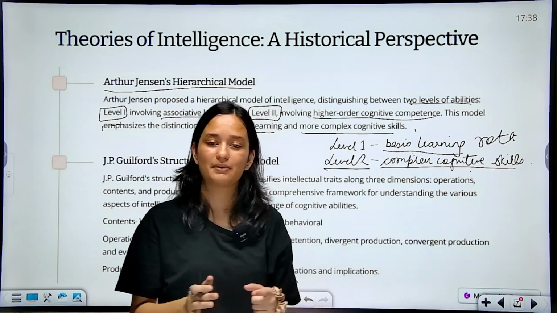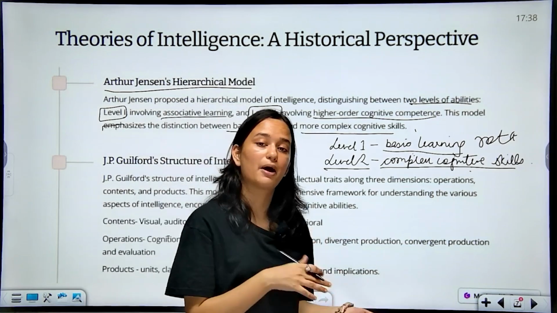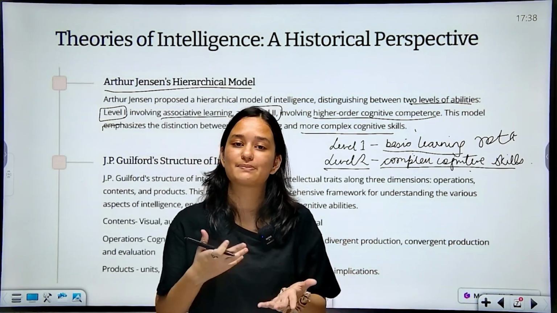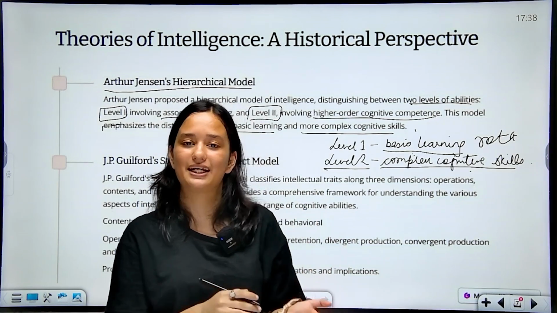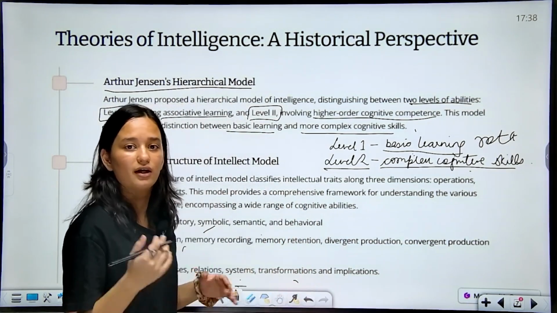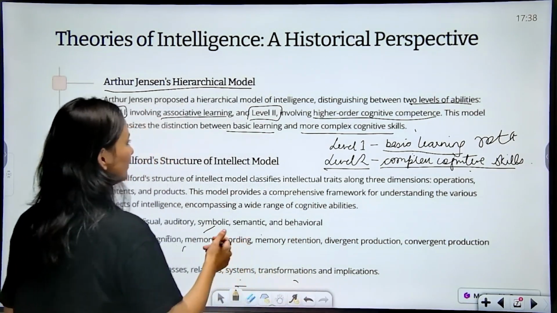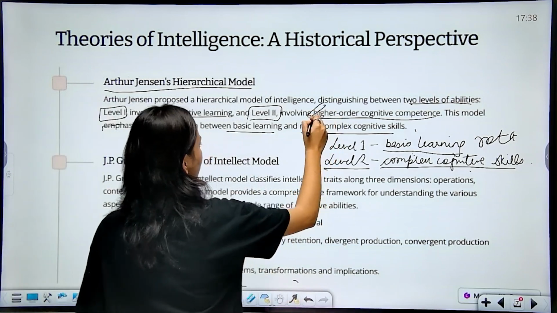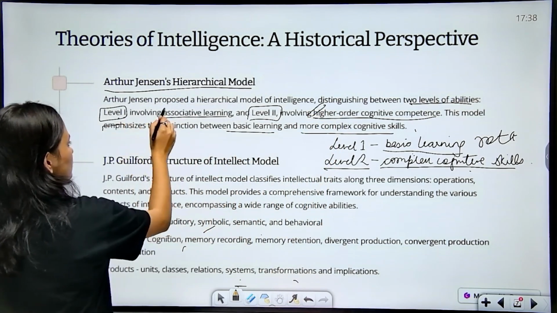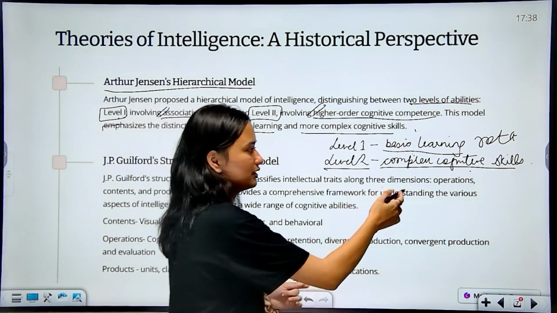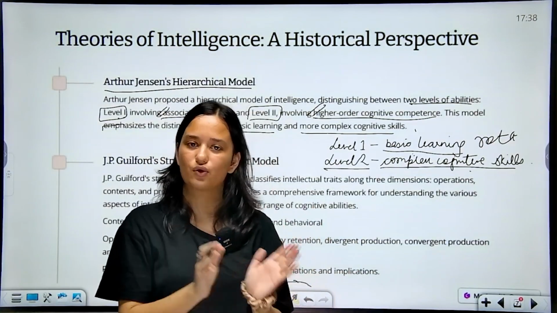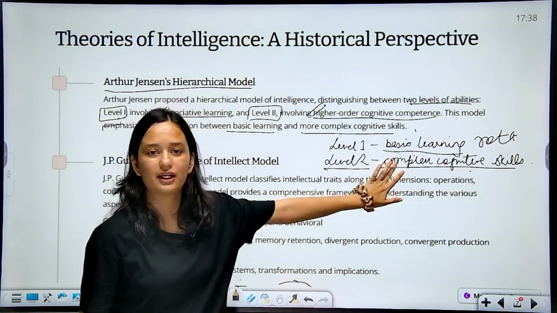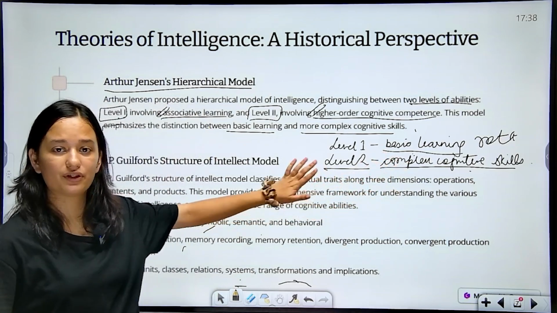Complex cognitive skill means जो आपने पढ़ा है उसके अलावा आप अपना और ऐड कर रहे हैं, आप उसे और explanatory बना रहे हैं. That you're using your cognitive skills, you're not just writing what you have remembered earlier. Okay, so it's a higher order cognitive competence. Level 1 is associative learning. Associative learning, it's rote learning, it's just basic learning. You've learned that कि ऐसा होगा तो ऐसा आएगा, ऐसा होगा तो ऐसा आएगा. But no, here you have to think more deeply, you have to think more creatively.